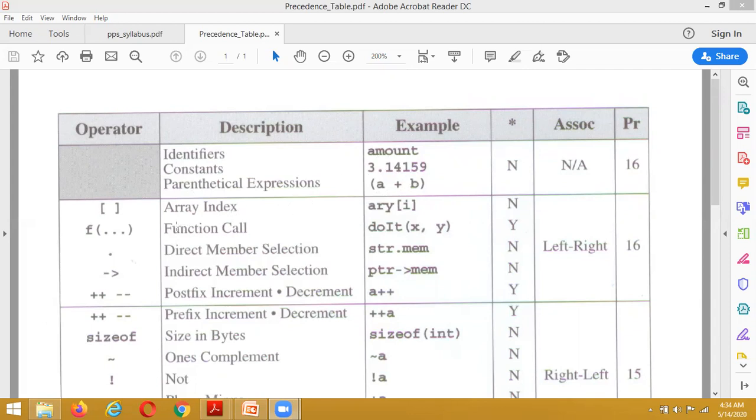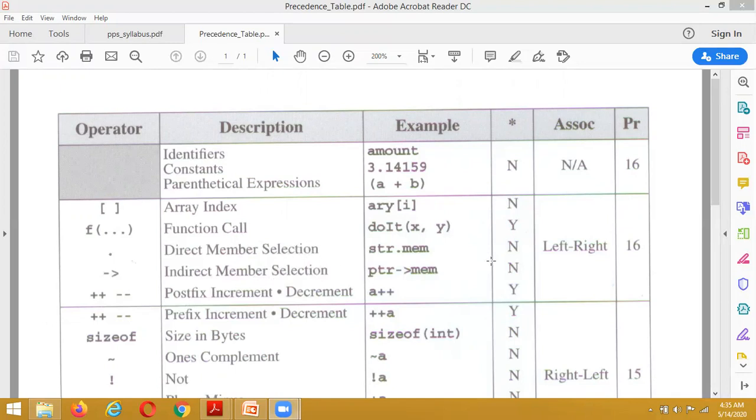Next priority: square brackets for array index, function calls, the dot operator, the indirect member selection operator, which is the arrow (hyphen arrow), and post-fix increment and decrement.